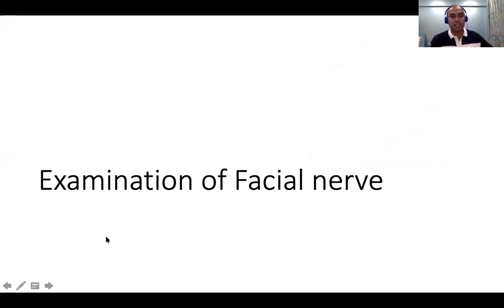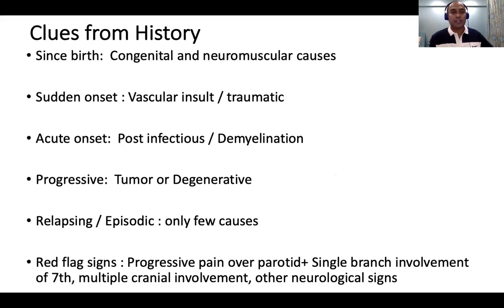So the examination starts with the general physical examination, and then you do simple motor checking of the facial nerve. It's very, very simple. All of us know. Ask the child to open the mouth, close the eyes, whistle, pucker, blow the candle, show the teeth, and all those things. It's very simple. But let us try to put in the components.